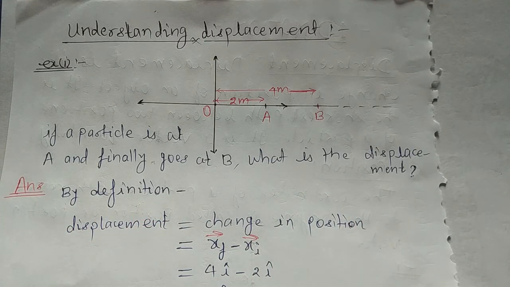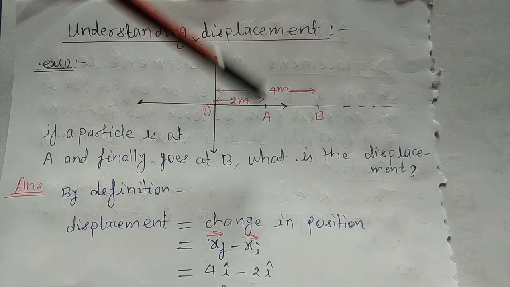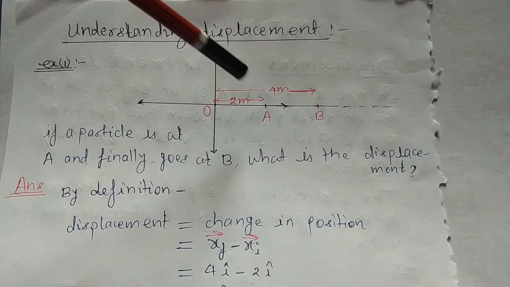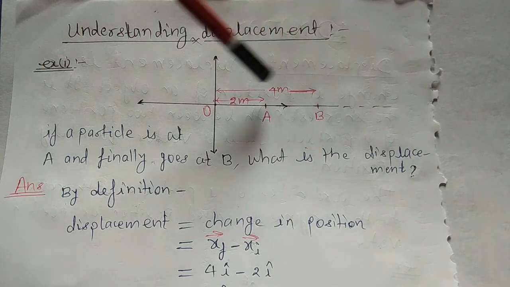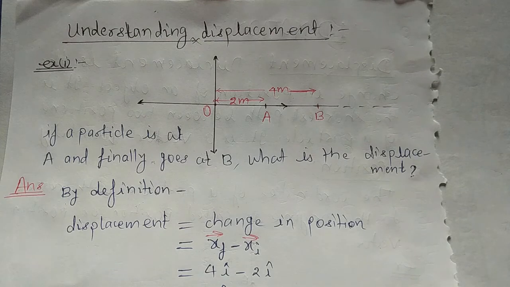Initially the particle was at A, at a distance of 2 meters from the origin, and finally the particle goes to B, and the distance of B from the origin is 4 meters. So we have to find the displacement of the particle. By definition, the displacement is equal to the change in position. So to find the displacement, we basically have to find the change in position of the particle.